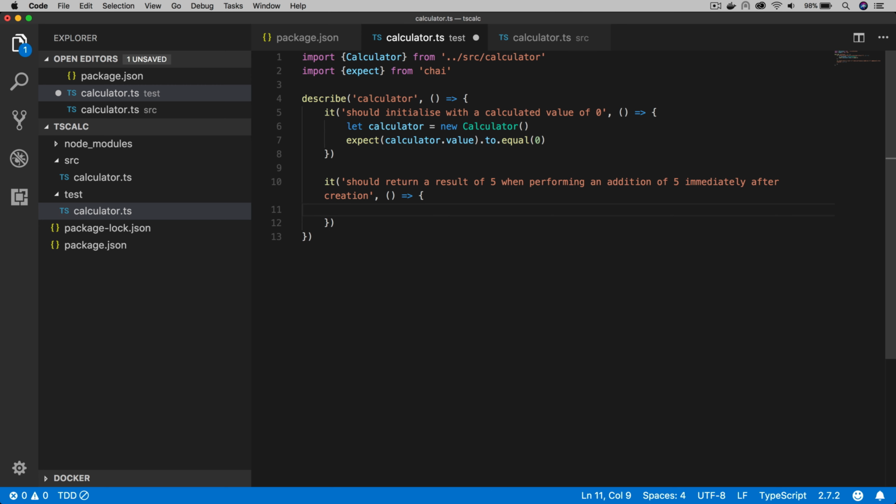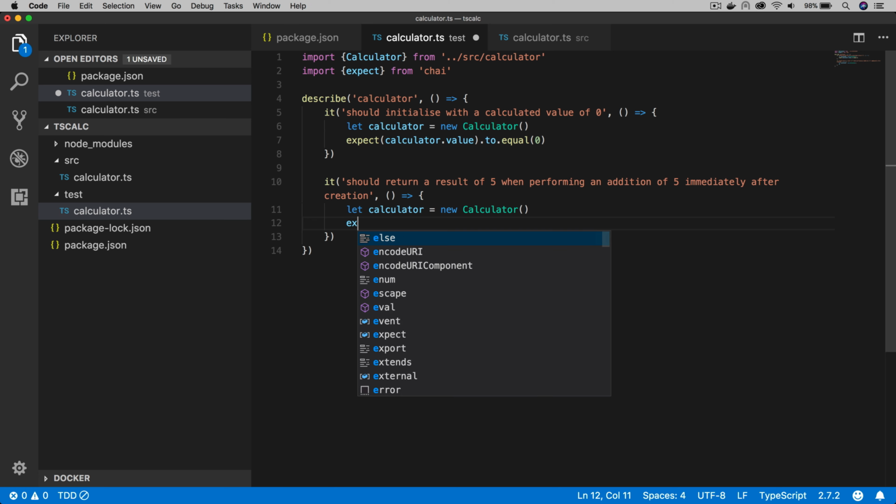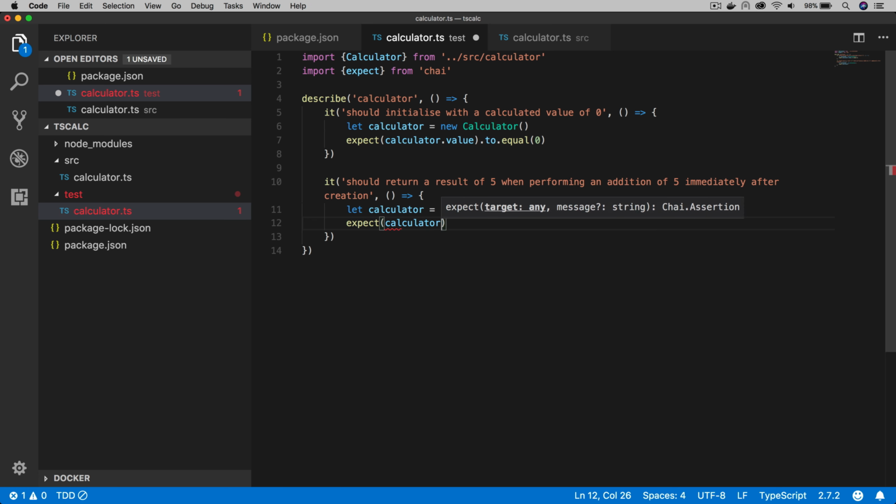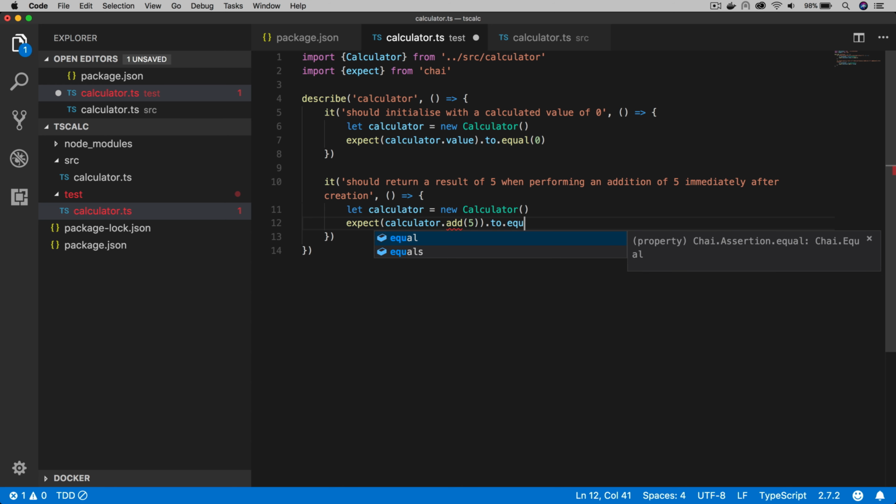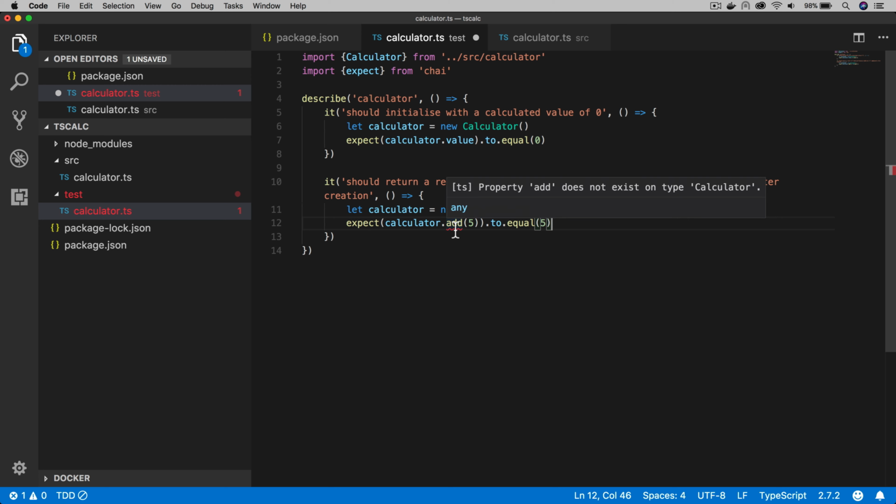So as before, instantiate a calculator. This time, rather than looking at calculator.value, we need a different assertion. So we'll say calculator.add(5). The result of that, the return value of that, should equal 5. Again, back to a failure, but it's a compile failure as before. We haven't got our add method yet. So we'll create the add method.